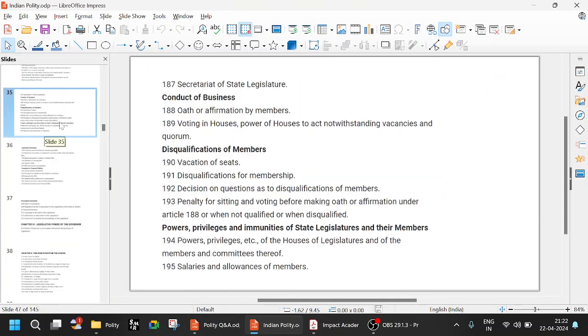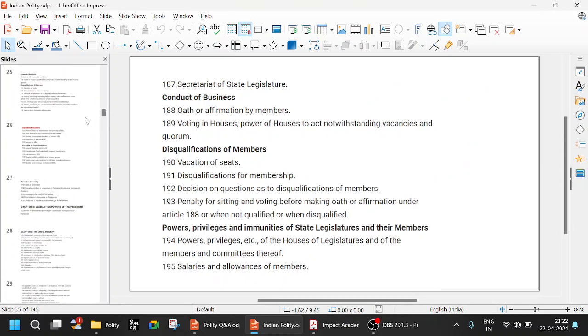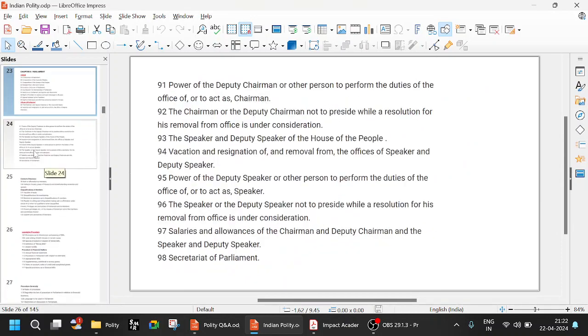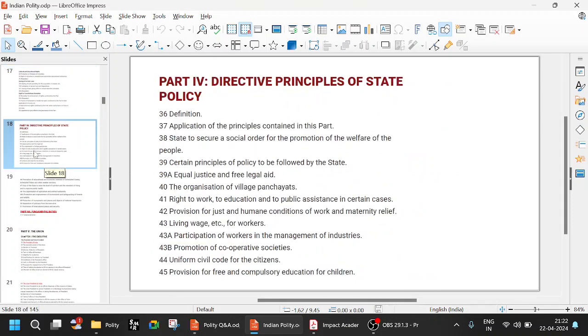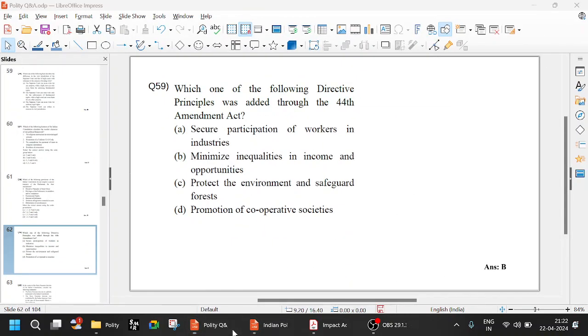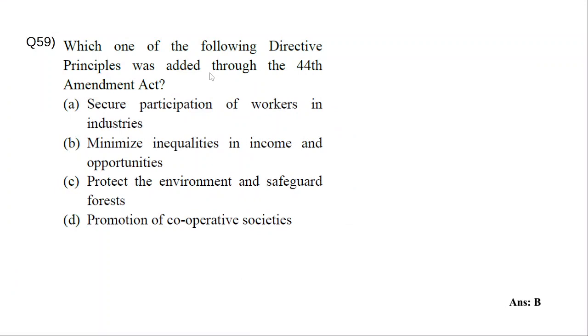Let us quickly look at it. Somewhere here, right? Living wage. It will come somewhere here. Anyway, so try to remember that. Which of the following directive principles was added through the 44th Amendment Act? Okay, minimizing inequalities in income and opportunities.